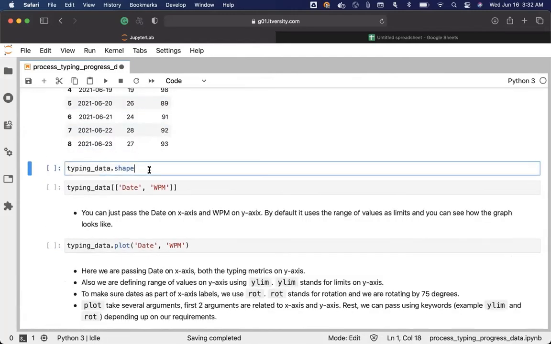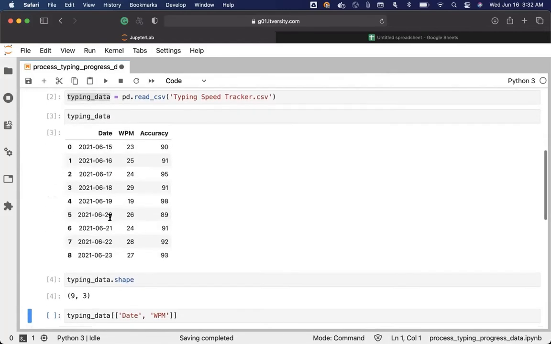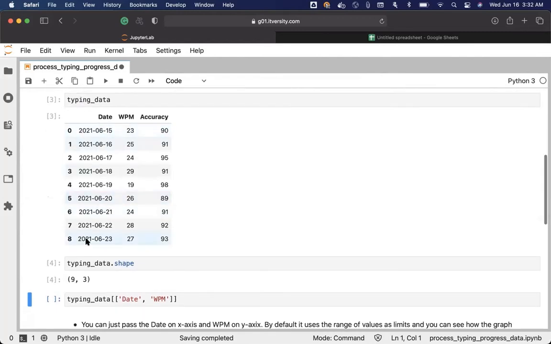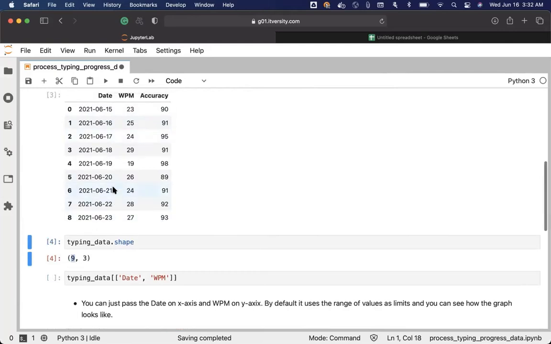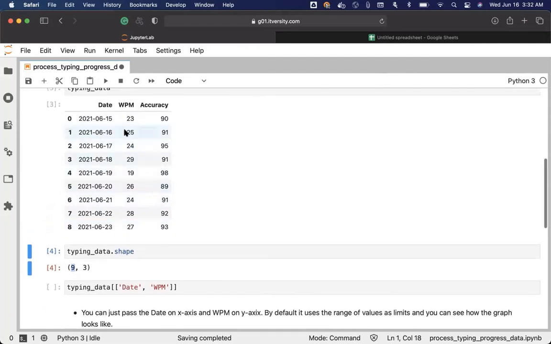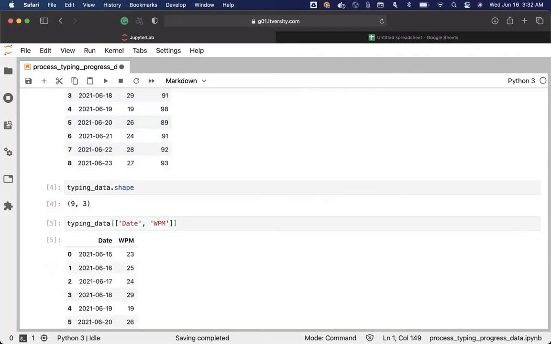You can get the details about the Pandas data frame. In this case, this typing_data is of type data frame. To get the details about the data frame at a very high level, which is nothing but the number of columns and number of rows, you can use shape. The first value in this output is nothing but the number of rows. The second value is nothing but the number of columns. Also, if I just want to select date and WPM, but not accuracy, I can use this approach and I should be able to select only date and WPM. These are some of the basic features with Pandas which you can leverage to understand your data a bit better before getting into the actual insights.